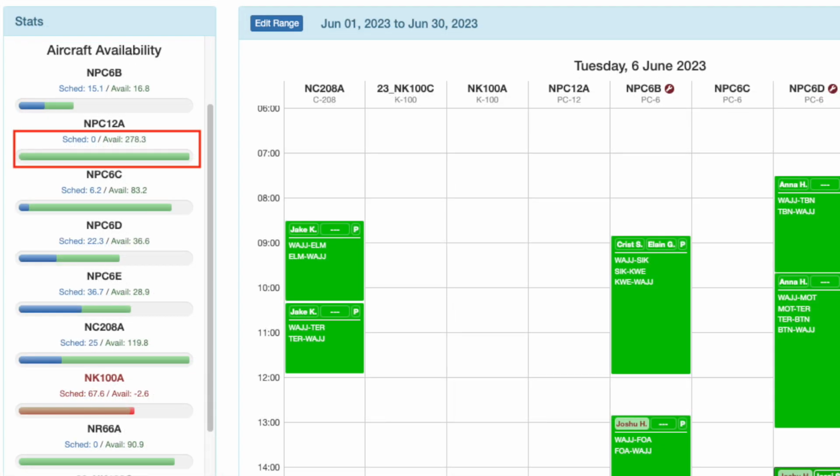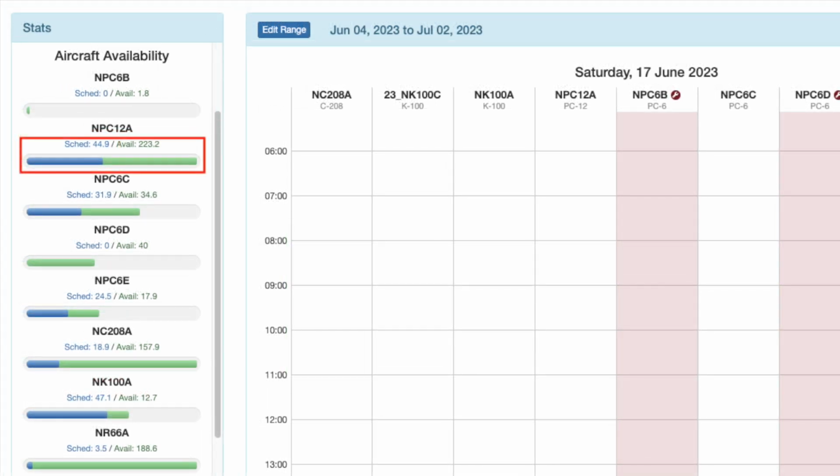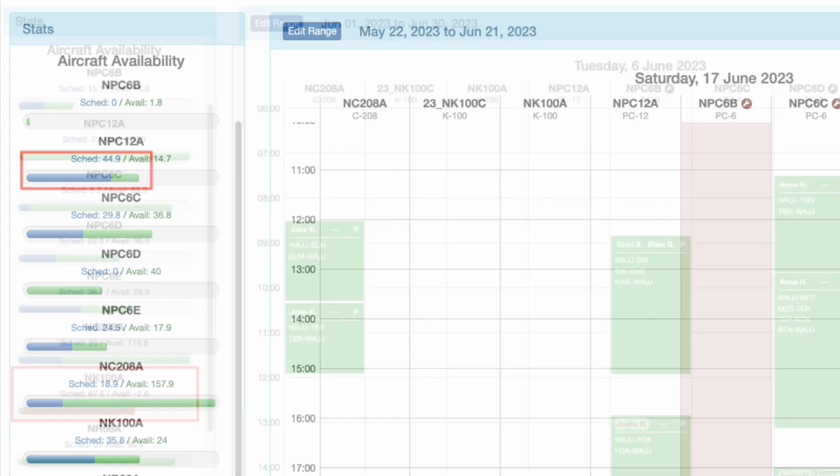If it's more than 100 hours until the scheduled maintenance, the blue segment of the colored bar will lengthen as hours are scheduled and the green segment will extend to the end. The color bar length won't begin to shorten until there are fewer than 100 hours remaining until maintenance is due.